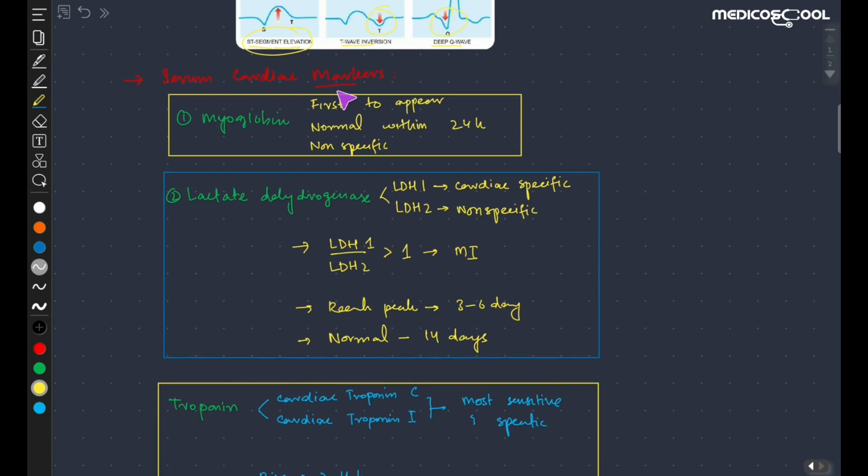Coming toward the serum cardiac markers, the first one to appear is myoglobin, and it becomes normal within 24 hours. But the problem is that it is non-specific. It can be raised in other conditions like anemia, etc.